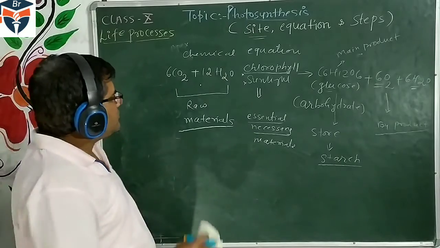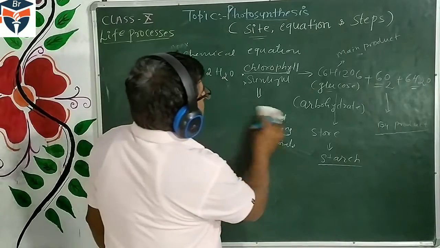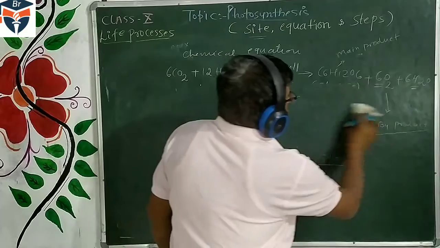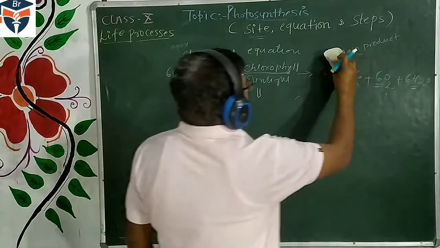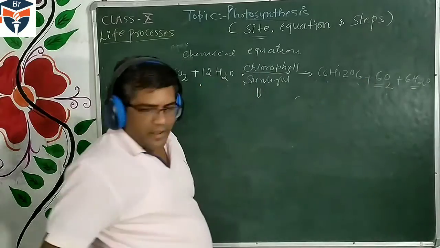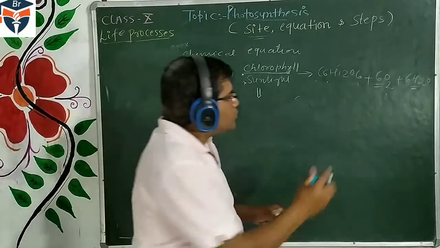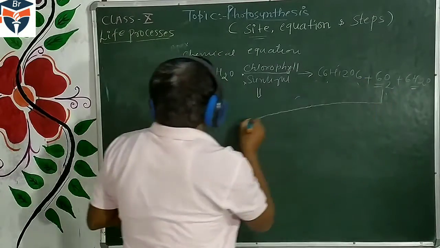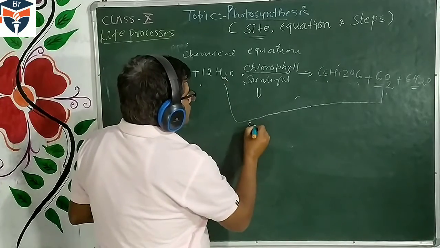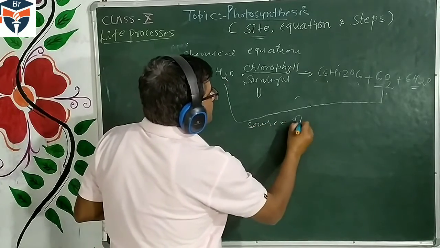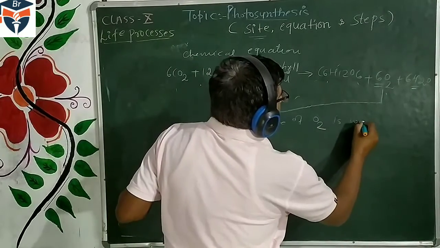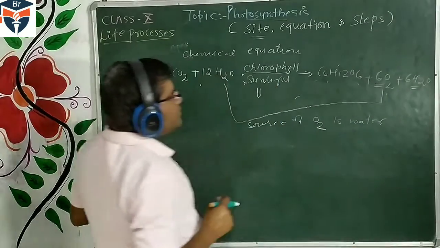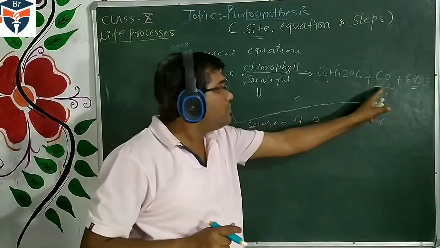Now, the second important part here is how glucose is formed. Which carbon is used for the synthesis of glucose, and what is the source of oxygen? This oxygen comes from water. So the source of O2 is water. Many times the question is, what is the source of oxygen in photosynthesis?